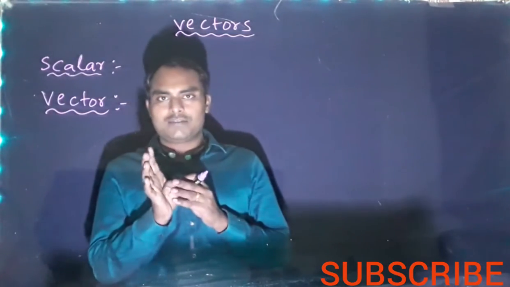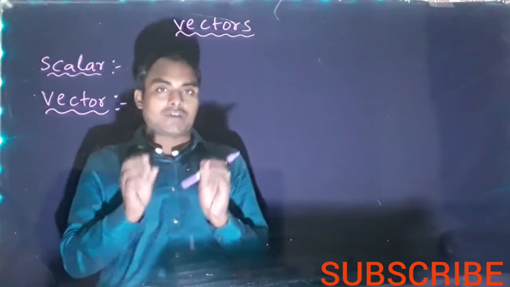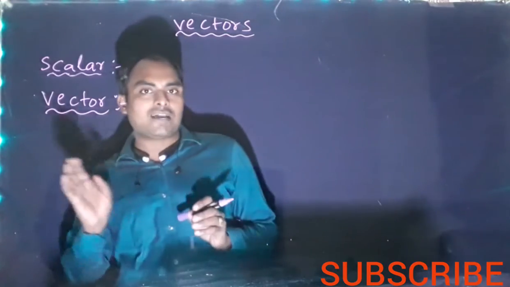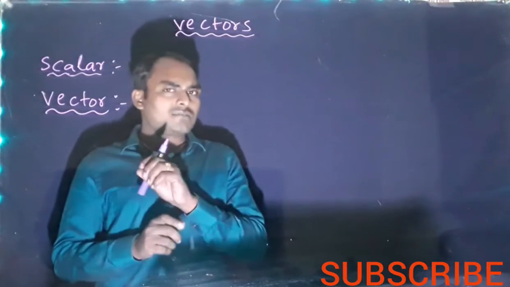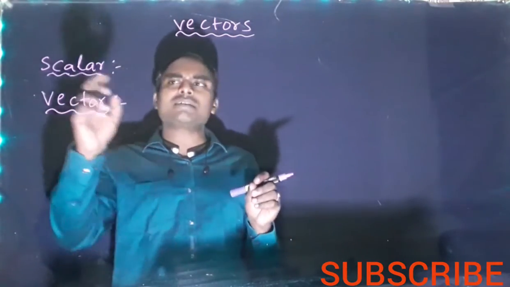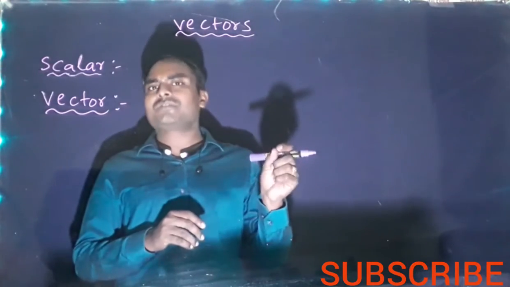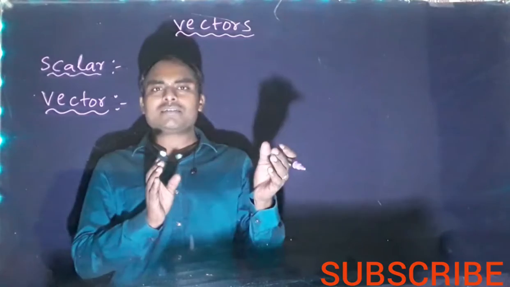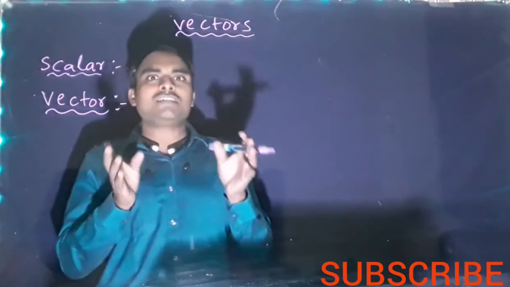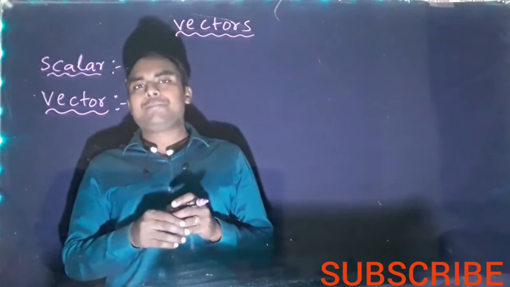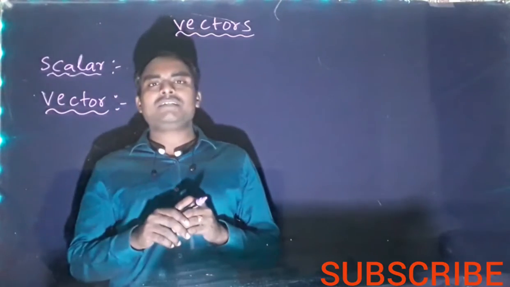So, examples for scalars. You take mass. We say the mass of a body is 5 kg. We don't say mass is 5 kg upward or 5 kg leftward. We don't say direction because it doesn't have direction. So mass has only magnitude; mass is a scalar quantity. And take time: 10 hours, 1 minute, 2 minutes. We don't say 2 minutes to the right side or 5 minutes to the left side. We don't say a direction for time. So time has only magnitude; time is a scalar quantity.